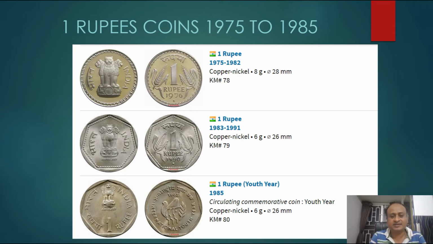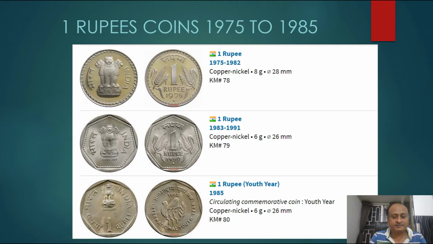As I told you yesterday, there are four types of mints: Mumbai, Kolkata, Hyderabad, and Noida. All these mints are there, and a few coins from those mints are rare, because rarity is considered based on the number of prints.